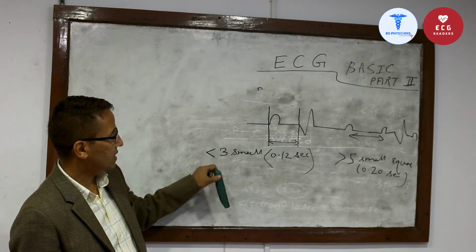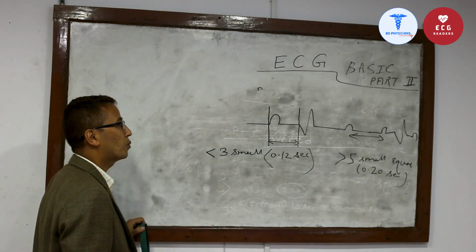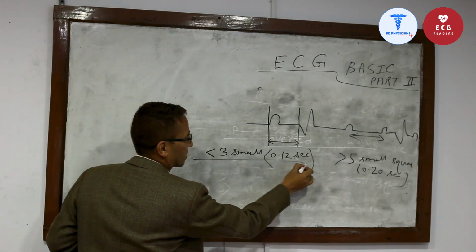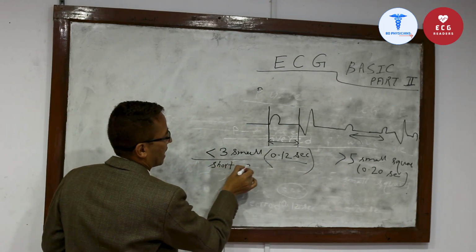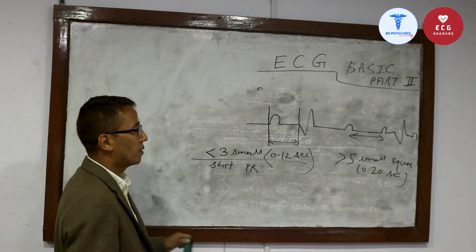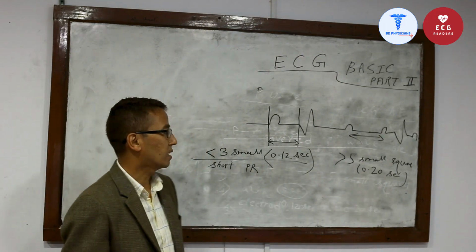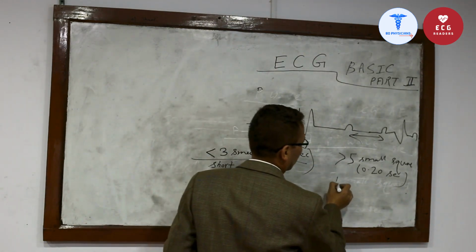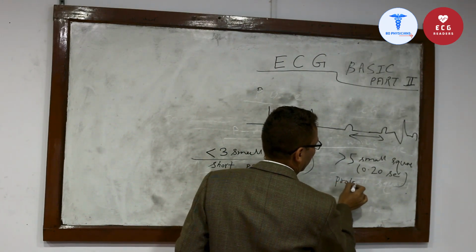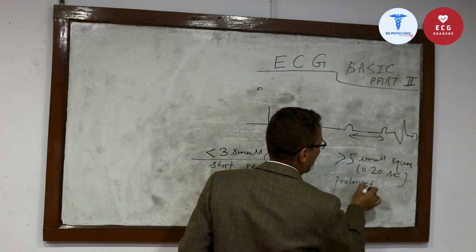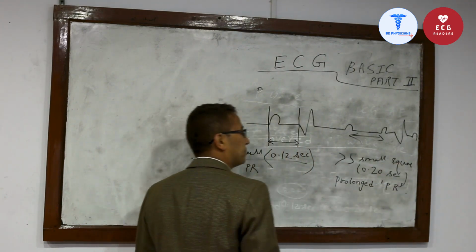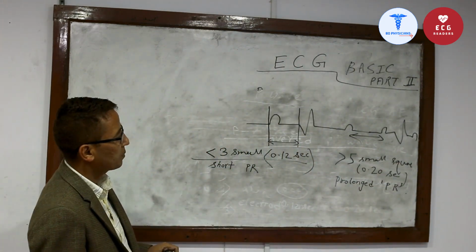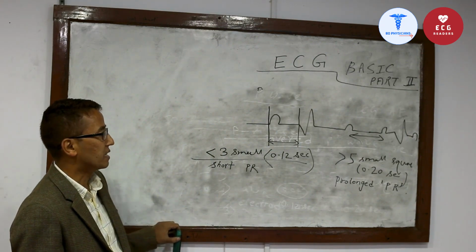If it is less than 3 small squares or less than 0.12 second, this condition is called short PR interval. If it is more than 5 small squares, this condition is called prolonged PR interval. Short PR interval or prolonged PR interval.